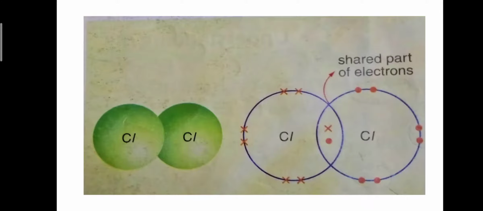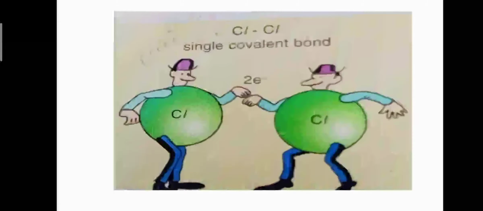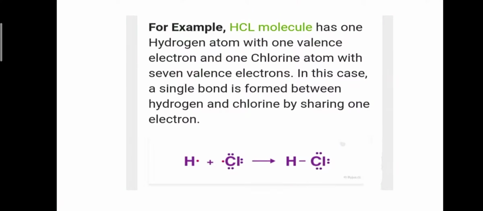Formation of Cl2, single covalent bond, and formation of HCl. The HCl molecule has one hydrogen atom with 1 valence electron and one chlorine atom with 7 valence electrons. In this case, a single bond is formed between hydrogen and chlorine by sharing 1 electron.